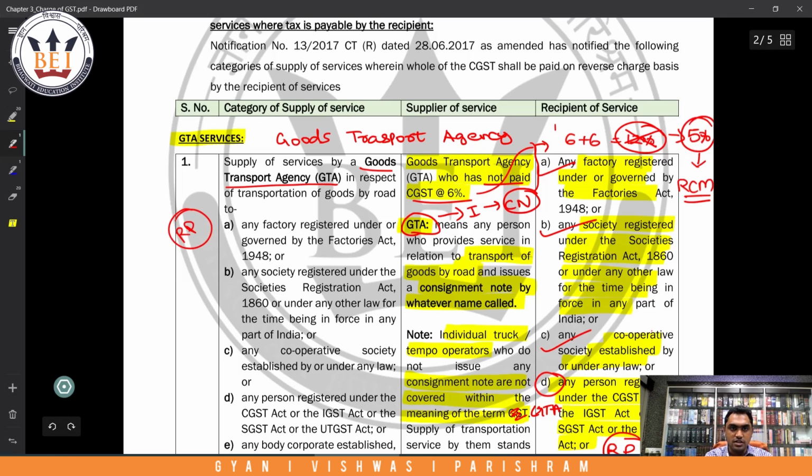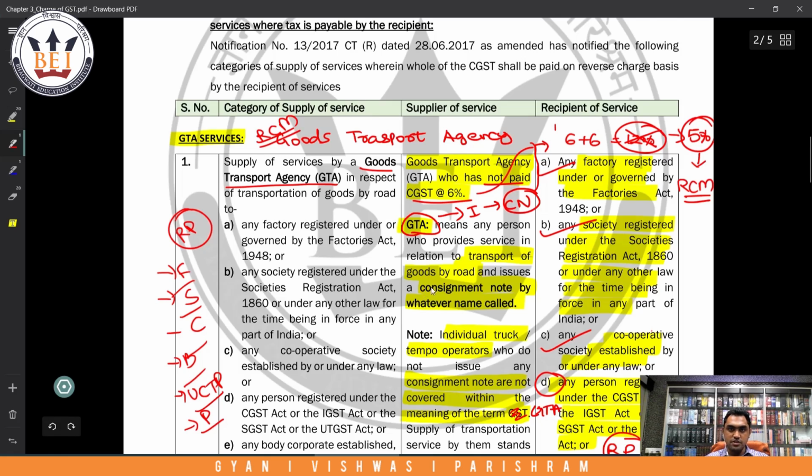Then we discussed factory, society, cooperative society, then company or any body corporate, and then unregistered casual taxable person, UCTP. And one more thing, I forgot, partnership firm. So we have discussed the main thing: who is the supplier of service, who is the recipient of service. Now what happens in this case? RCM is applicable. Okay, great.